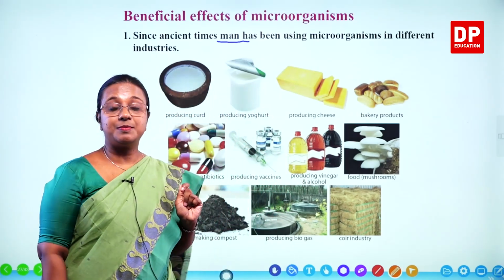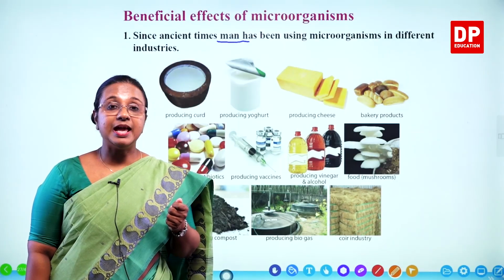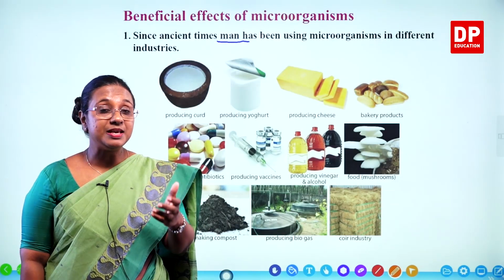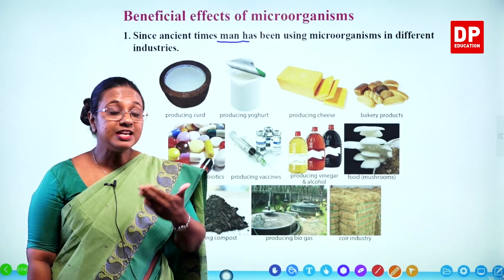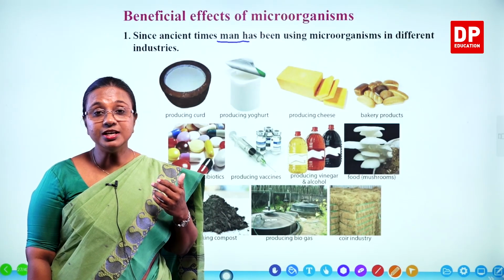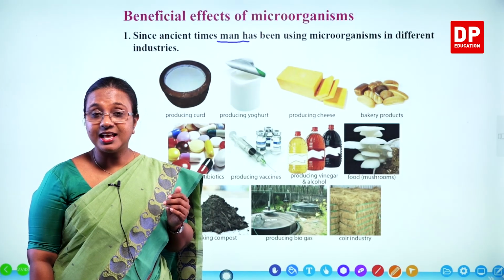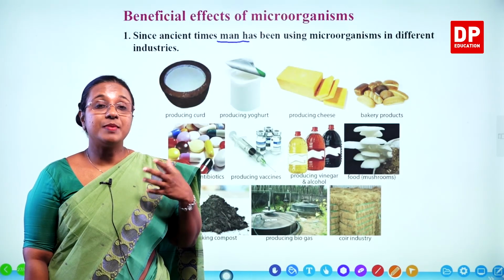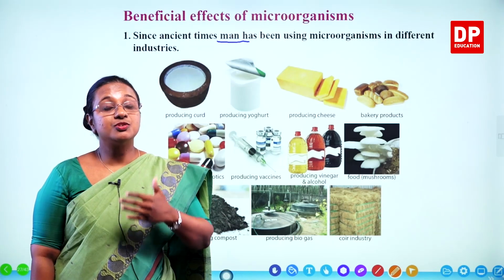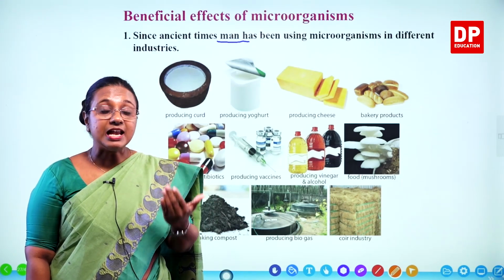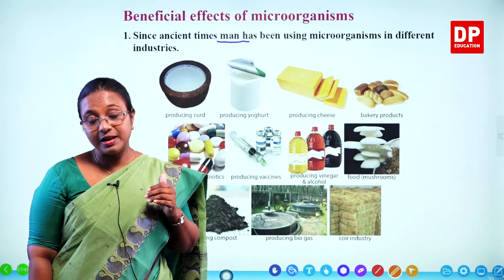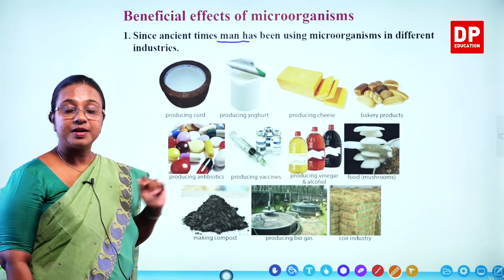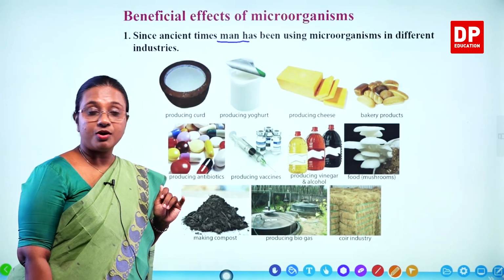Then we have the bakery products. We talked about bread and buns. So, just to recall what we discussed before, they mix yeast with dough, and when yeast acts on food containing sugar, carbon dioxide and ethyl alcohol are formed. And carbon dioxide gives the fluffiness or makes the dough rise, and also the alcohol gives a flavor. But the alcohol evaporates off when bread is baked at high temperature. So, that is another type of product that uses microorganisms.